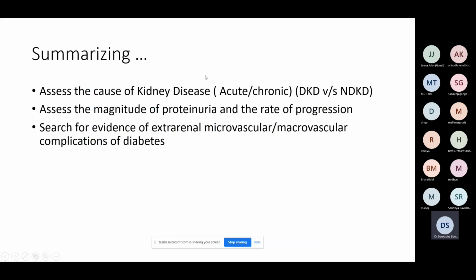To make it simple, see whether it is acute or chronic, first thing. If it is acute, look for the factors: infections, drugs, recent contrast, recent NSAIDs, all those things. If it is chronic, think, is it consistent with diabetic kidney disease or is it non-diabetic kidney disease? To see whether it is diabetic kidney disease, you will have to see the proteinuria, the rate of progression, and any associated extrarenal microvascular complications such as diabetic retinopathy or suitable macrovascular complications. So this is how you differentiate between the etiology of kidney disease in a patient with diabetes.